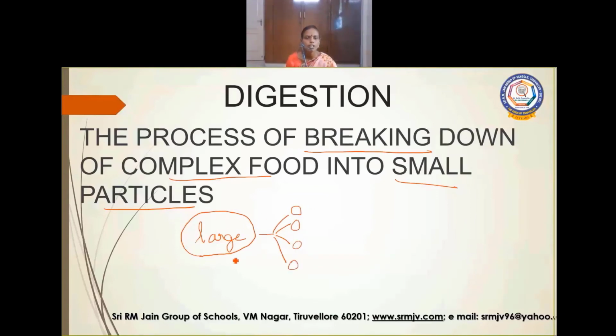So insoluble large complex molecules are converted into small particles. So the process of breaking down complex food into small particles is called digestion. Animals use two ways of digestion, physical method and chemical method. In the physical method, they chew and grind the food in the mouth. In the chemical method, they use digestive juices to digest the food.